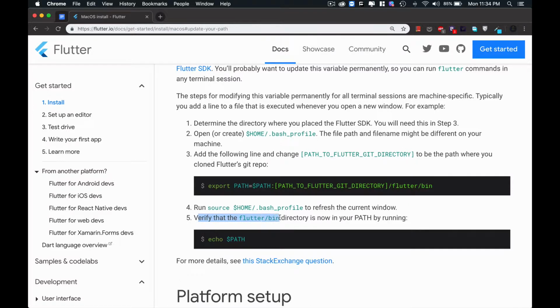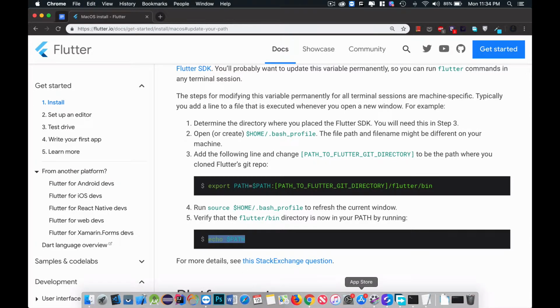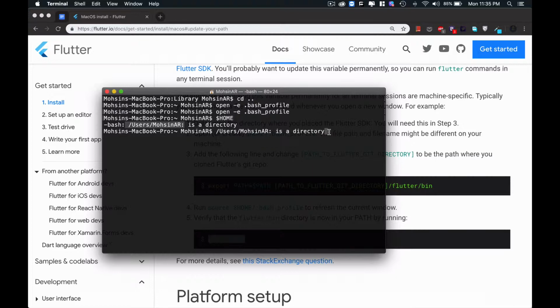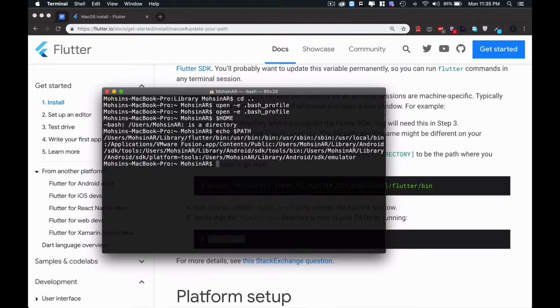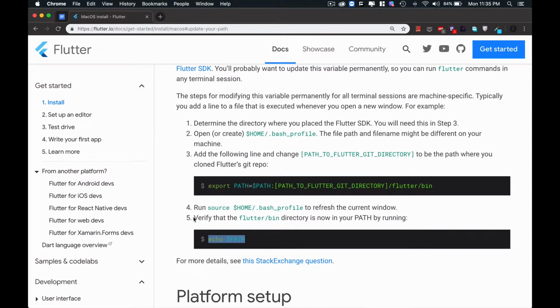Verify that the flutter/bin directory is now in your path by running this command. So copy this command, and let's verify whether this file is present in our system or not. Just paste this here, guys. Now see, users Mozilla library flutter bin. Now this flutter bin is present in my path, so that means I have successfully set up my flutter in path.